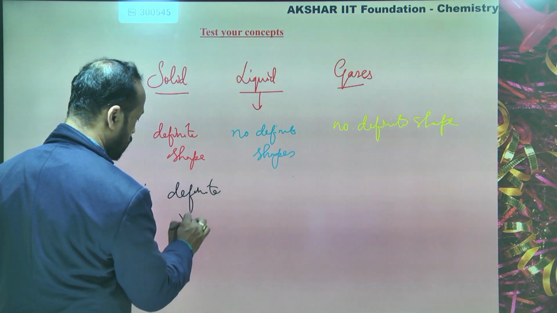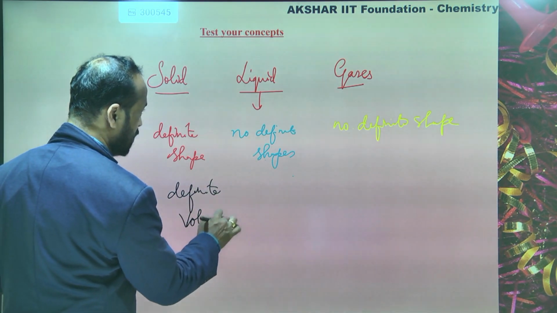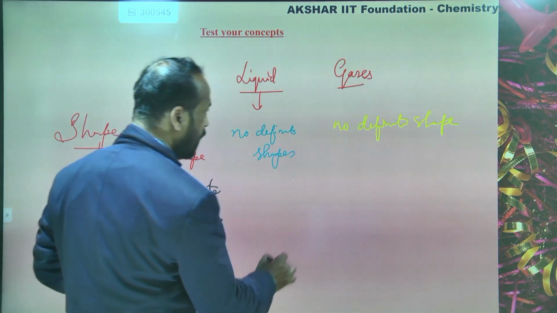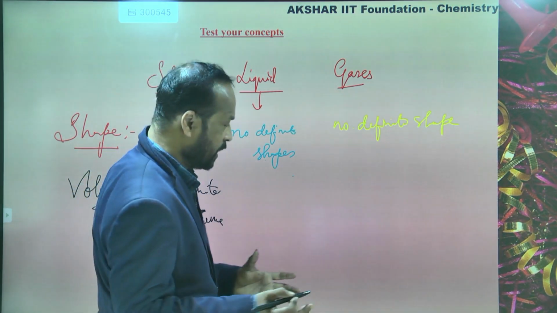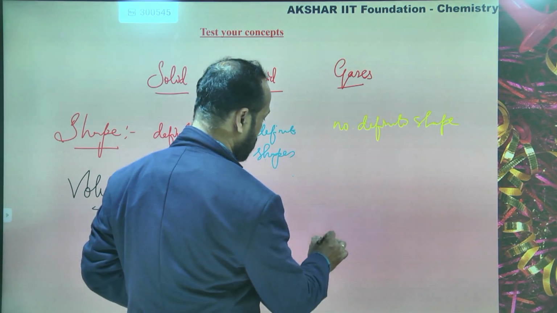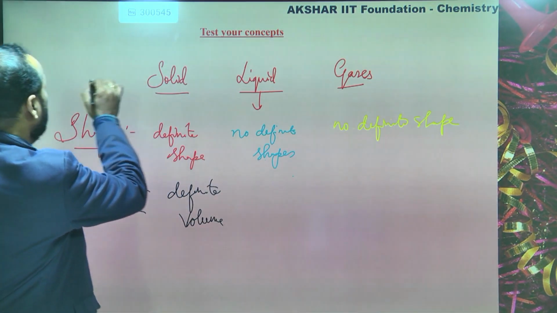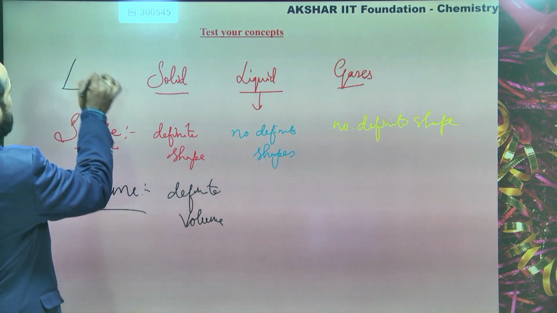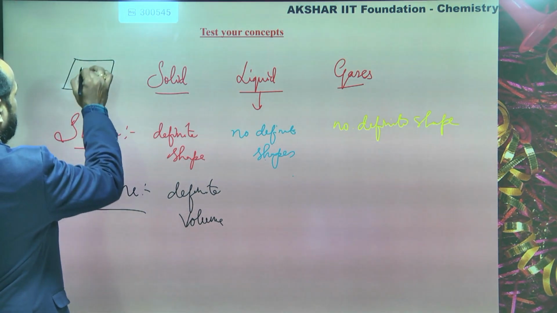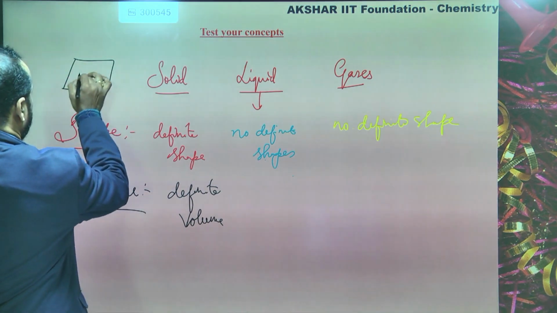For example, if we have an iron block, I will draw the block here. So this is one iron block.